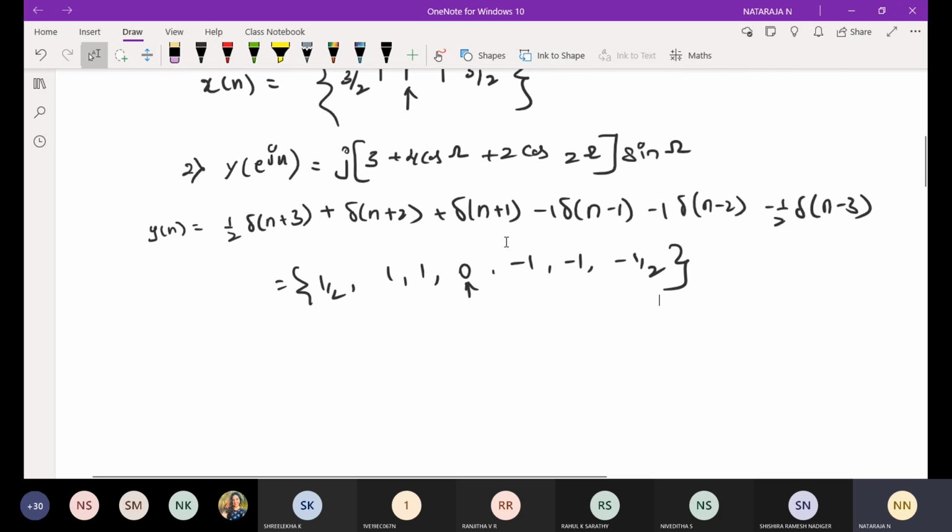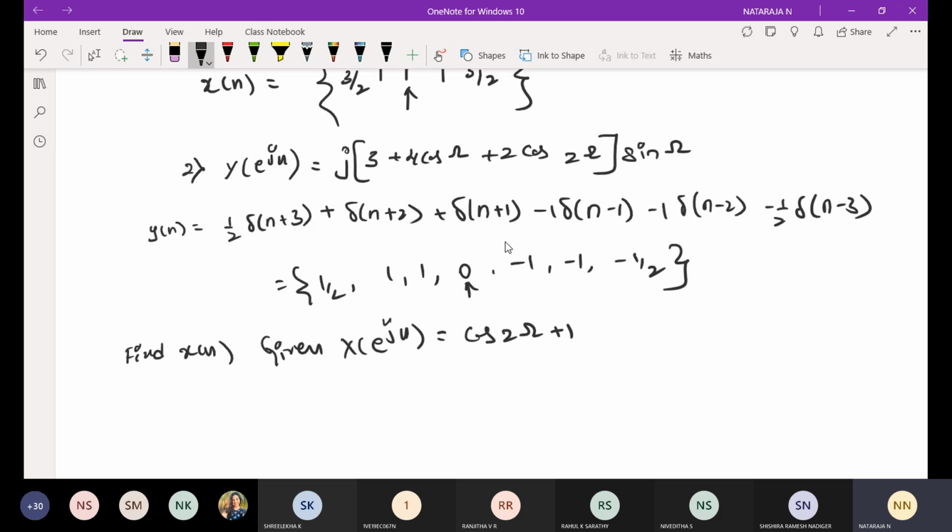Let's try this. Next problem. Find x of n given X of e power j omega is equal to cos 2 omega plus 1. Try this problem.